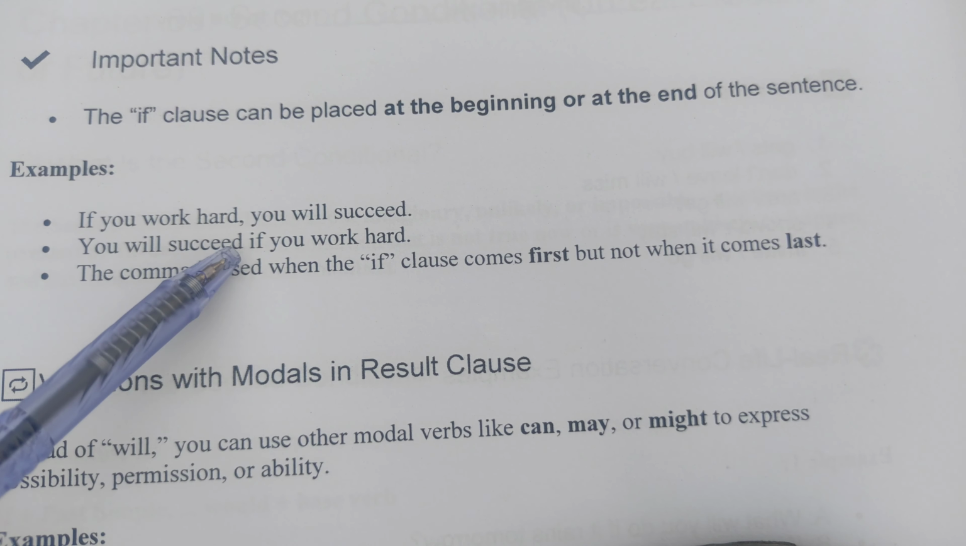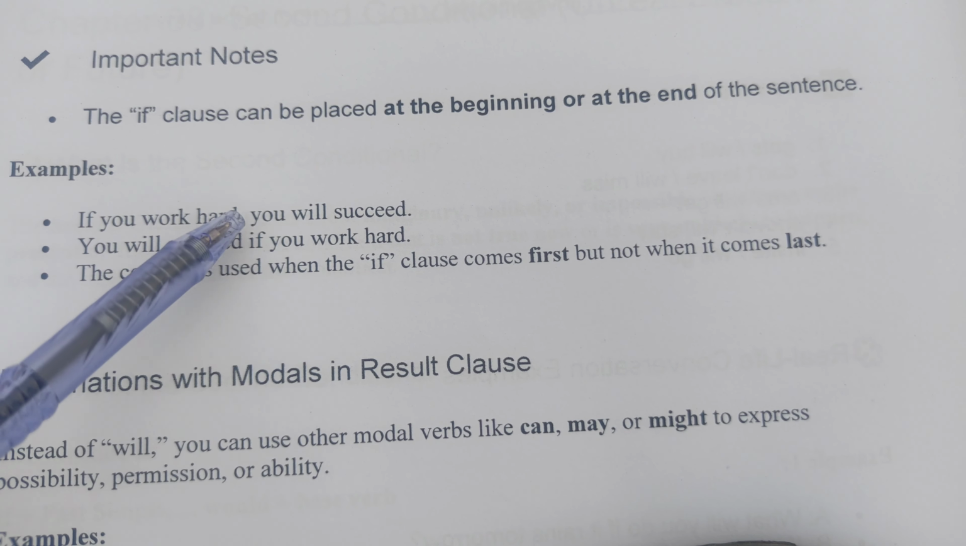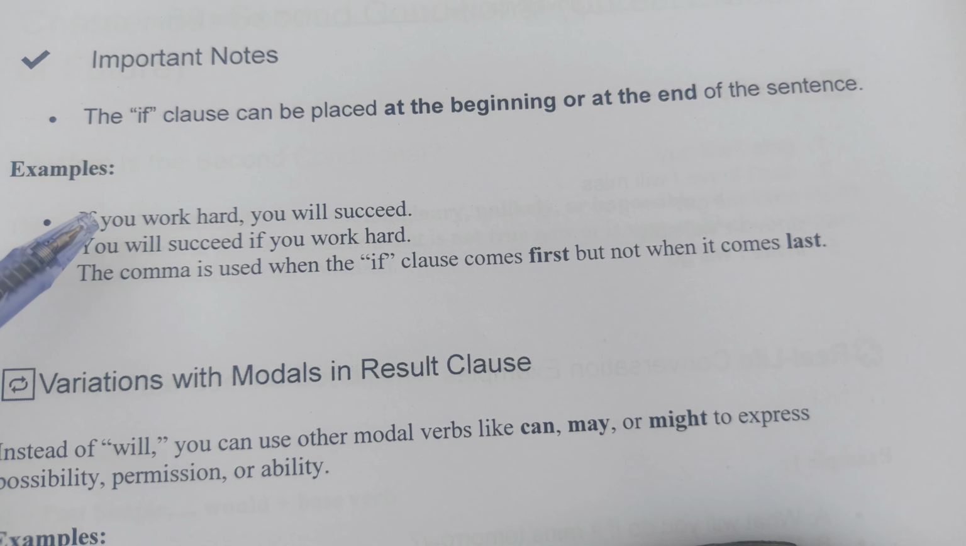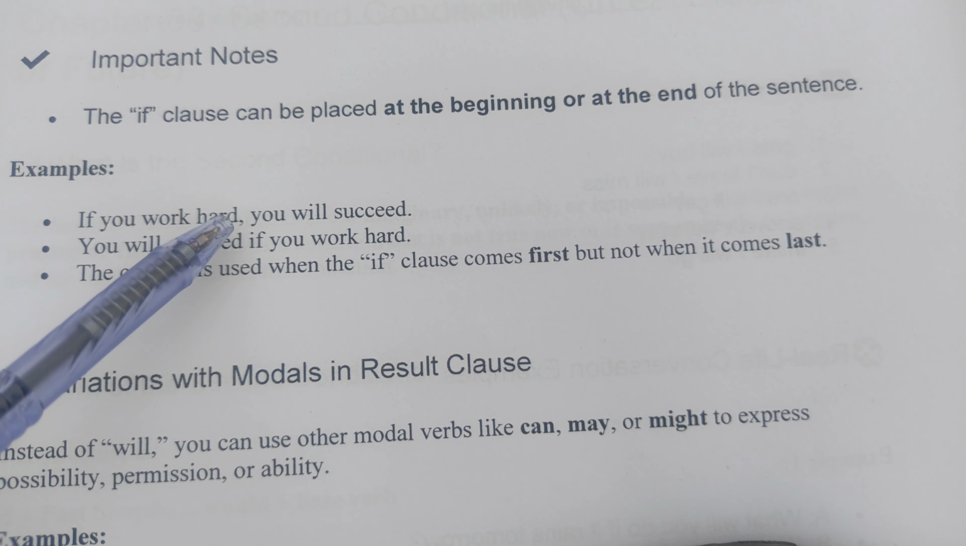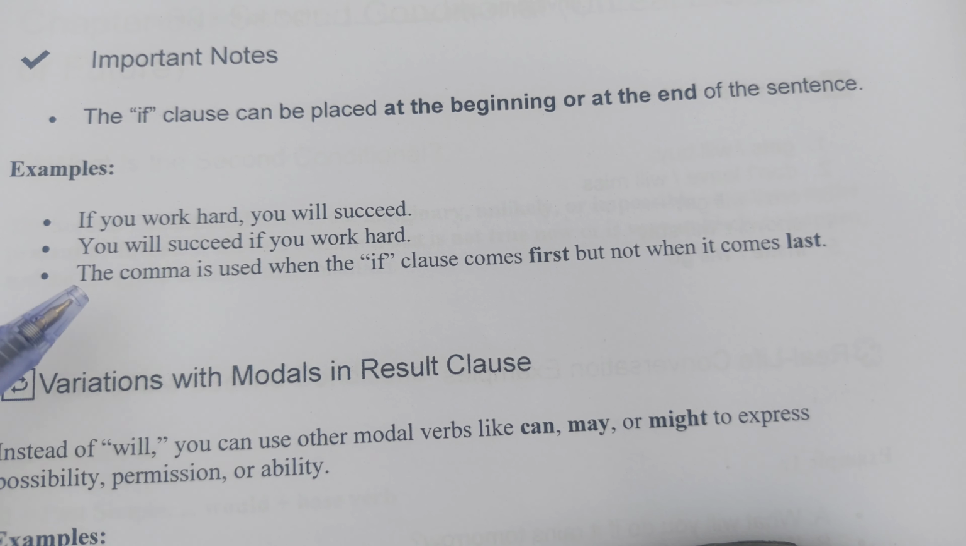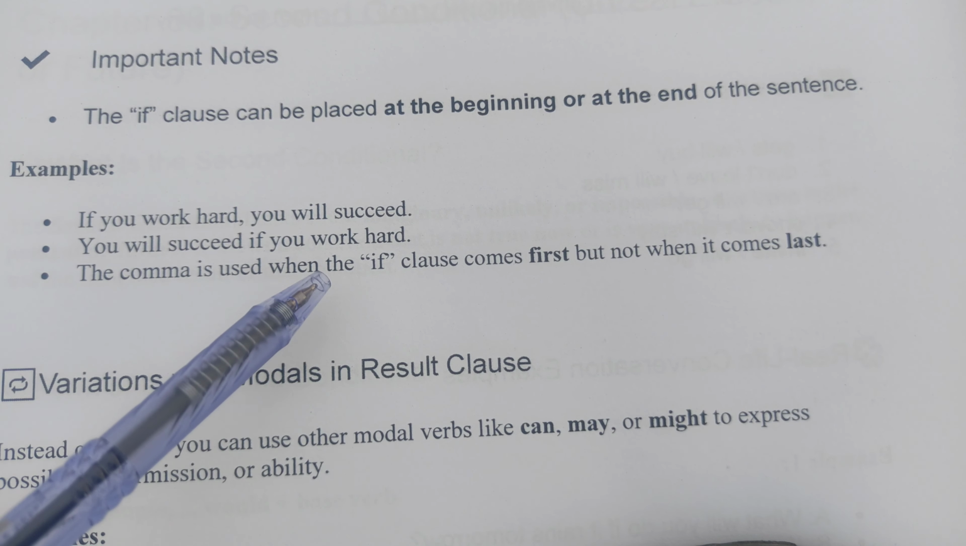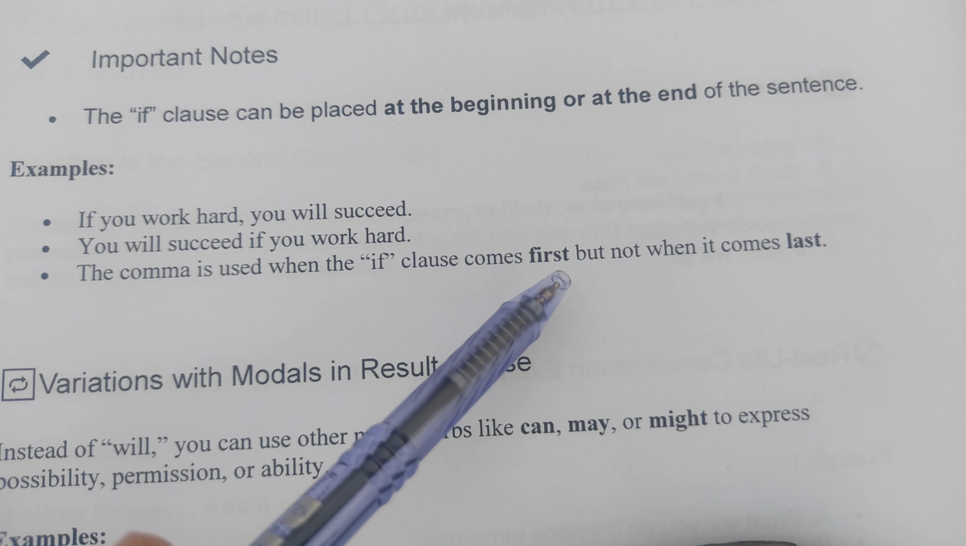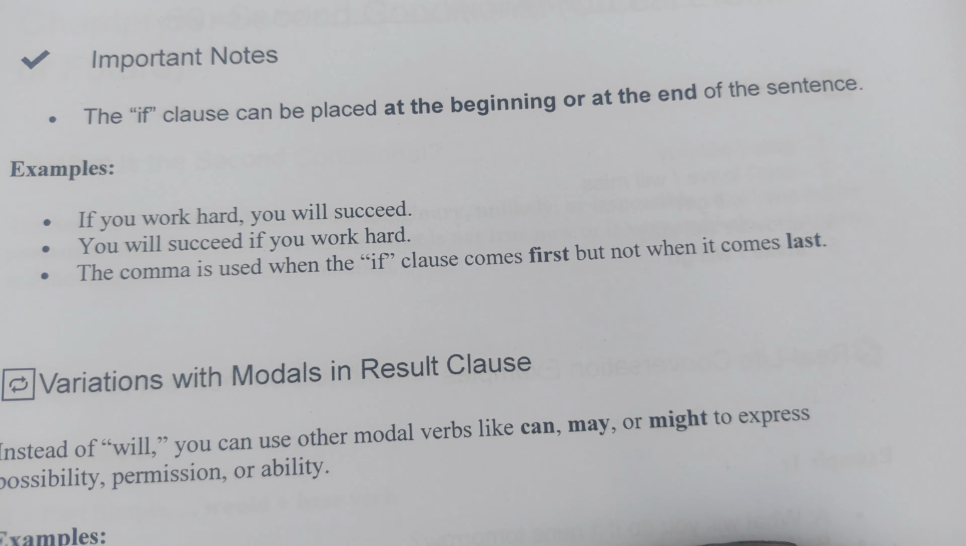Now in the next sentence there is no comma, but in the first, when you start with if, you have to put a comma here. The comma is used when the if clause comes first, but not when it comes last.